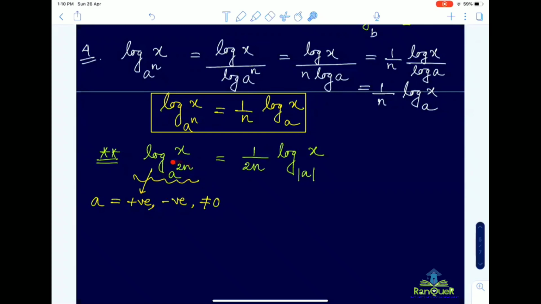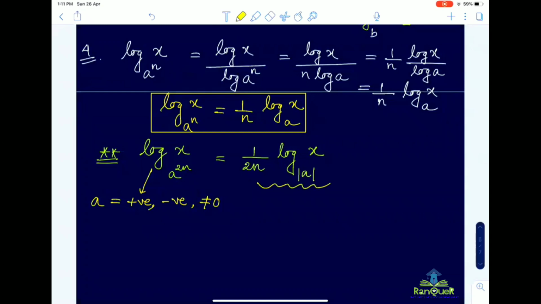Positive. So in this case the value of a can be positive or negative, but not equal to 0, because we are talking about non-zero base.